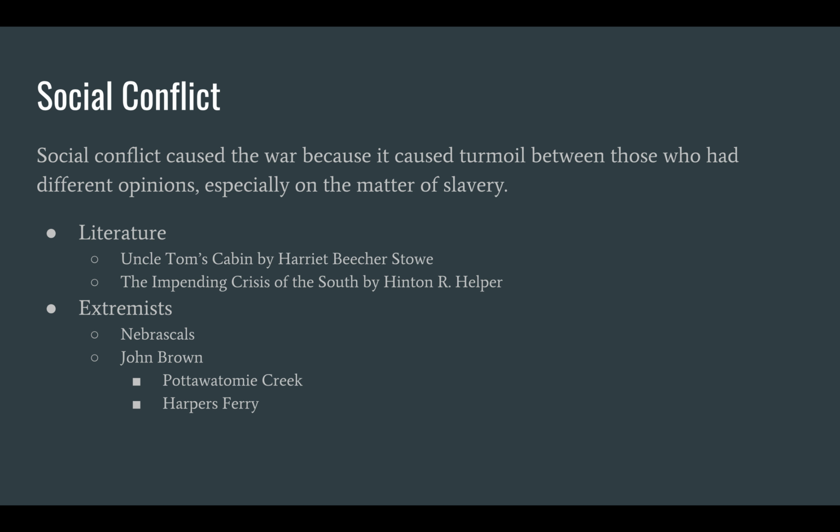There was a group called the Nebraskals, Northerners who tried to abolitionize Kansas and Nebraska. On the other side, John Brown, an abolitionist, believed that the only way to overthrow slavery was to use arms. He and his followers killed 5 pro-slavery men at Pottawatomie Creek. Later, he tried to seize the federal arsenal at Harper's Ferry. The South believed Brown was a murderer, while the North were furious that he was convicted and executed for murder and treason. All of this news and violence created more of a rift between the North and the South.